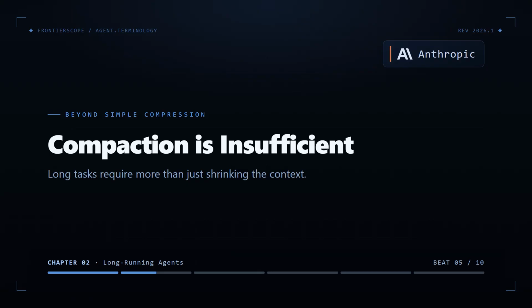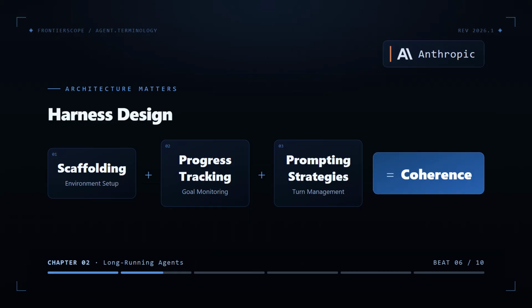Context compaction alone doesn't cut it. Anthropic's argument is that pruning what the agent sees won't carry a long project on its own. What matters is deliberate architecture: how you scaffold the environment, how you track progress toward a goal, and especially the prompting strategies you use throughout.